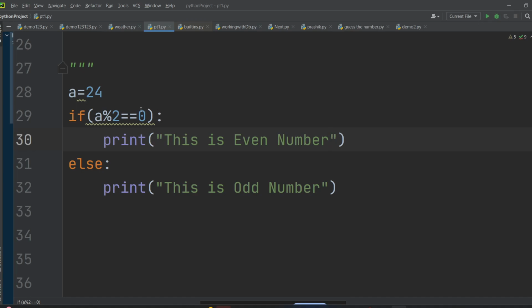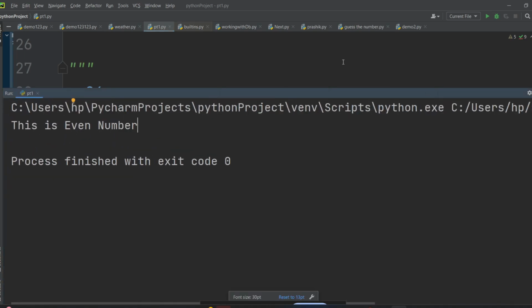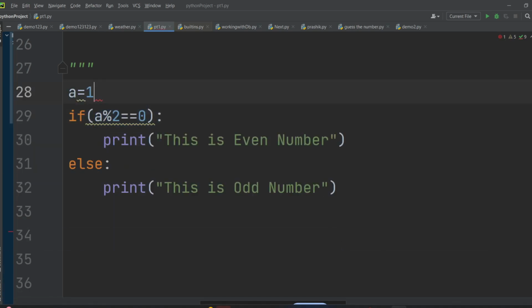Okay, so if this n modulo 2 equal to zero, this is true. So I know whenever the condition will be true, I will get the output of the statement. So after running this, what is the output we are getting? We are getting, yeah, this number is even. Okay, so let's change the number. I will change this number, let's take 30 or like a 17.